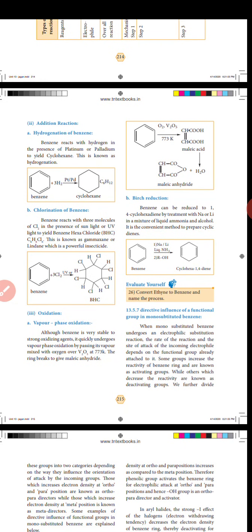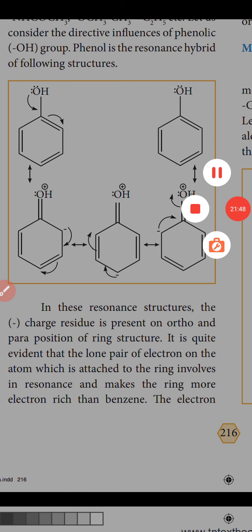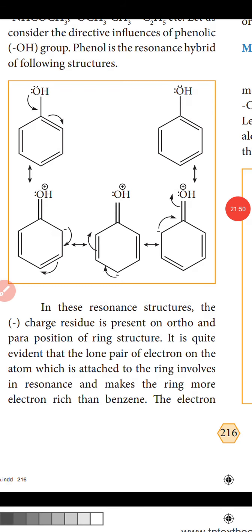Directive influence of a functional group in monosubstituted benzene. Ortho and para directing groups. All the activating groups are ortho and para directors, for example OH, NH2, NHR. Let us consider the directive influence of the phenolic group. Phenol is a resonance hybrid of the following structures. In these resonance structures, the negative charge is present on the ortho and para positions of the ring.